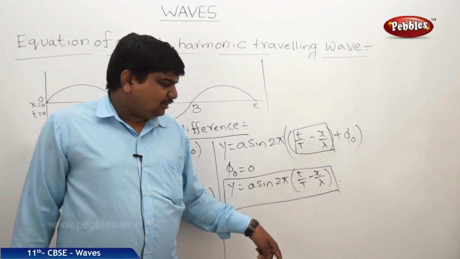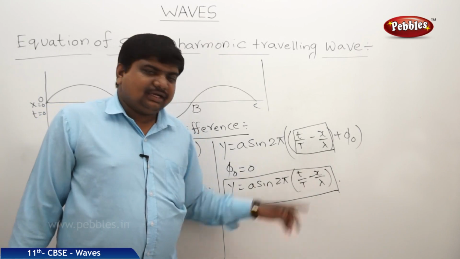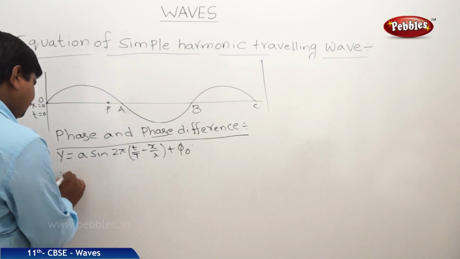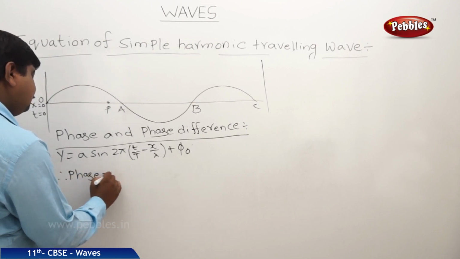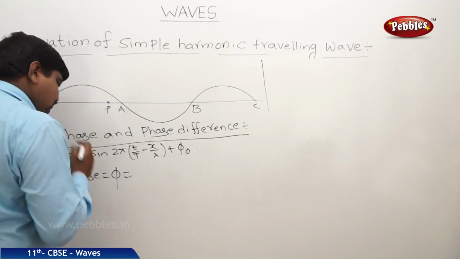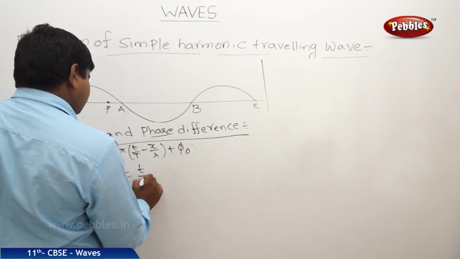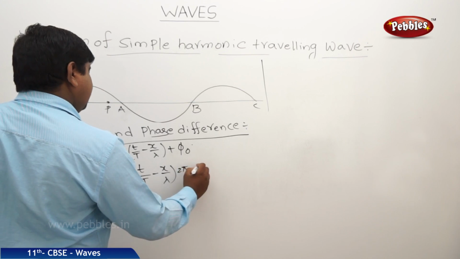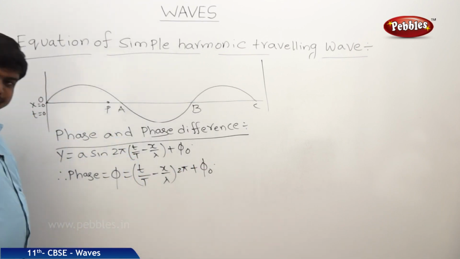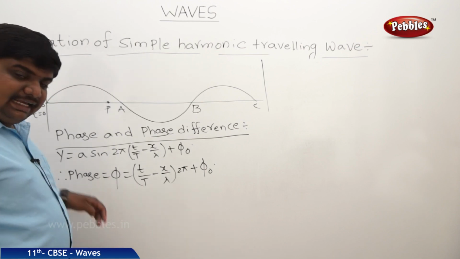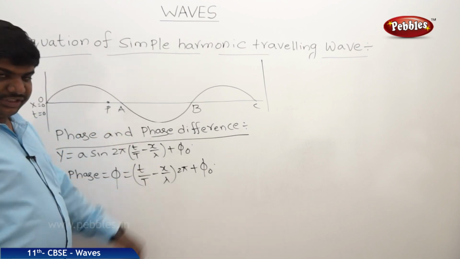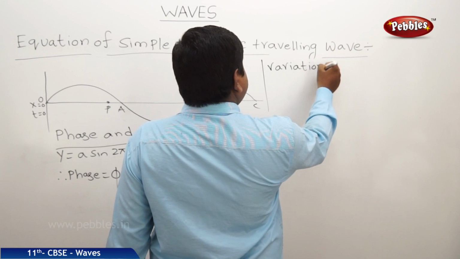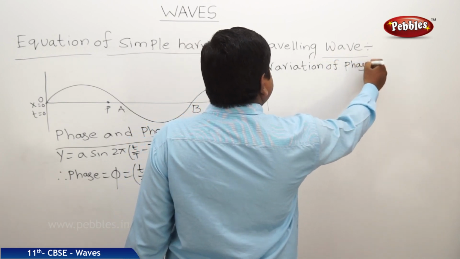Now we will find out the phase difference by considering this one as the phase. So this is the equation we got previously. From this equation we can write the phase phi is equal to (t by T minus x by lambda) into 2 pi plus phi naught. Now we will discuss this phase, the variation of phase with time and with position. So, variation of phase with time.